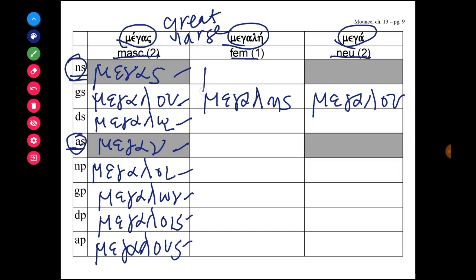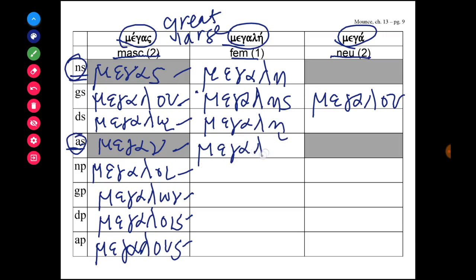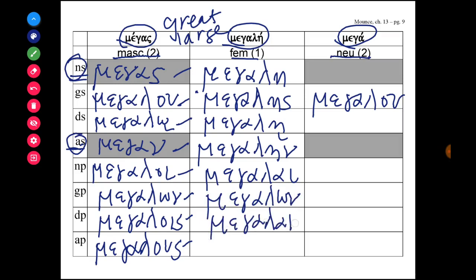For the feminine forms, we expect to see the first declension case endings for all the forms. And so we use the stem megal, and then we add the eta to make it nominative singular megale. The genitive form is megales. The dative form is megale with an iota subscript. The accusative form is megalen. The nominative plural form, feminine, is megalai. The genitive plural is megalon. The dative plural is megalais. And the last feminine form, the accusative plural, is megalas.